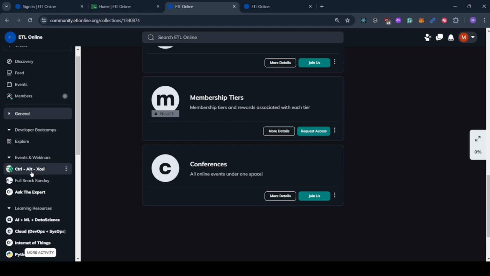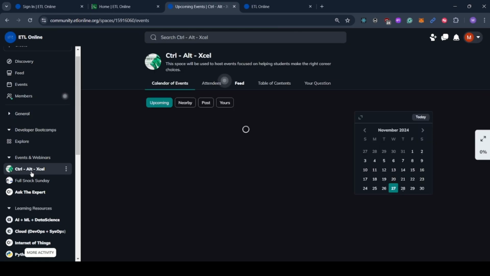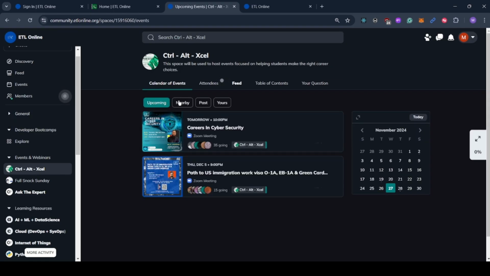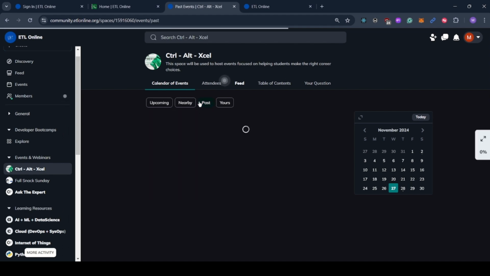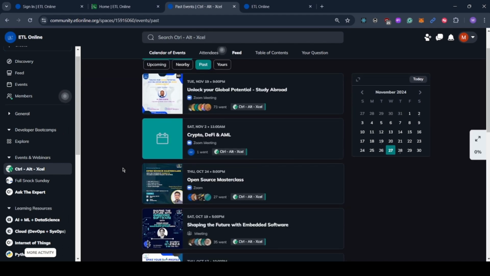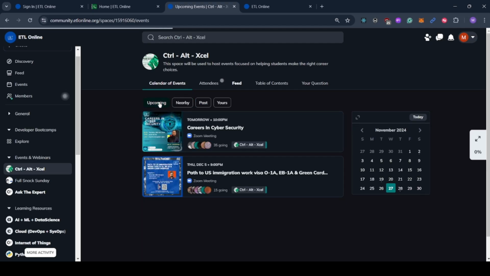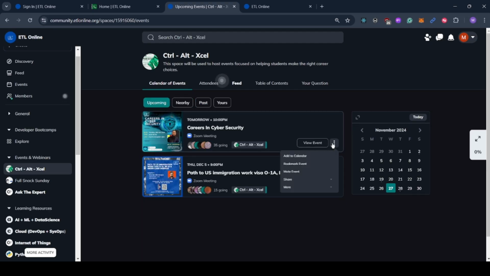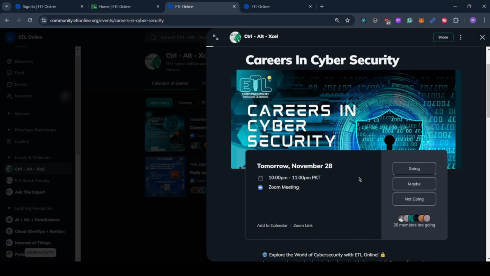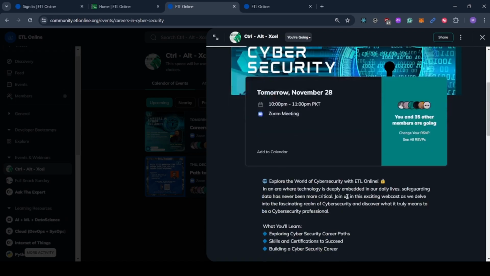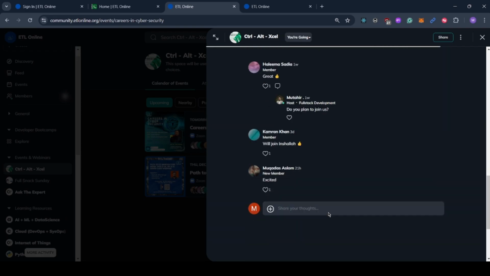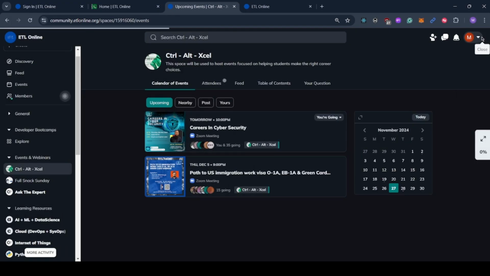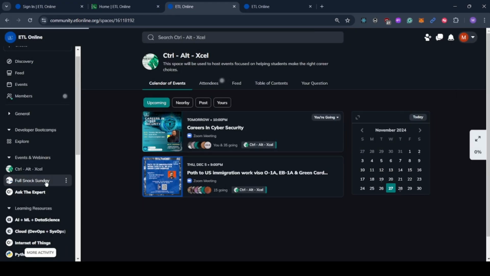Control-Alt-Excel is the space that you should be looking out for. The reason is all our events, our upcoming events, and all our past events have been posted over here. Right now we have this event, and I can actually RSVP to this because I will be going. I can just close this and move on to our full snack Sunday.